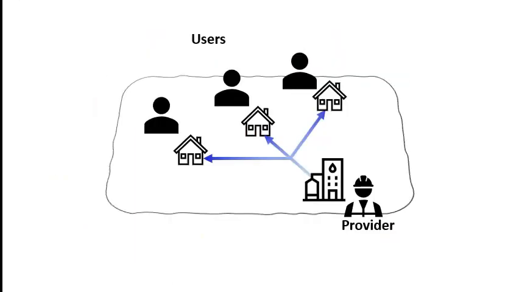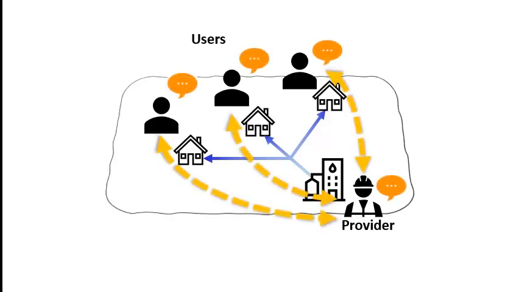The second set of rounds is identical to the previous rounds except for two changes. First, the user can communicate with the provider using a chat window. A user can send text messages to the provider at the beginning of each round. That is, a user can communicate with the provider.